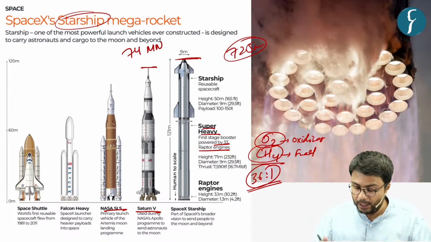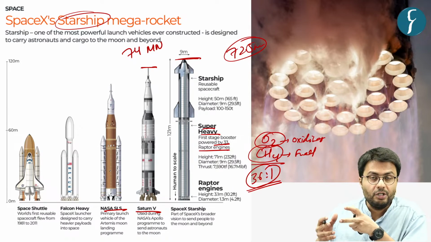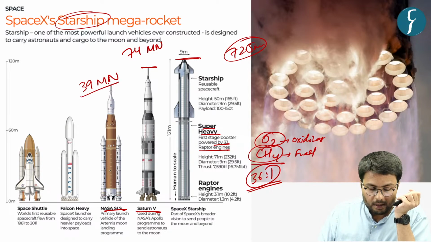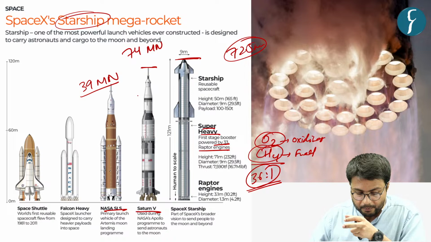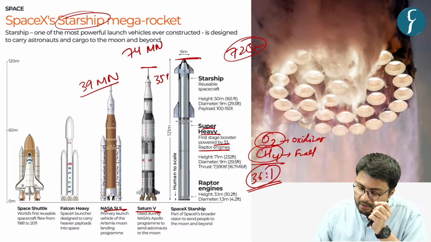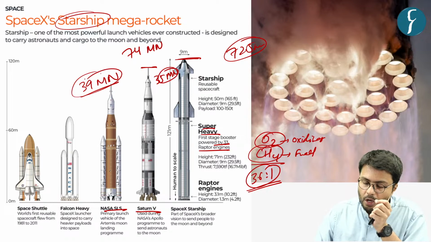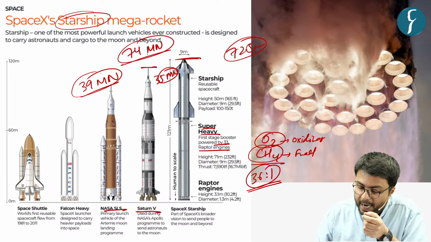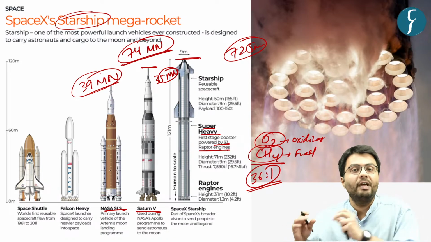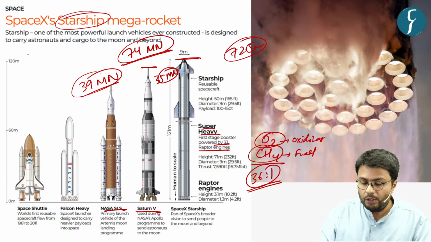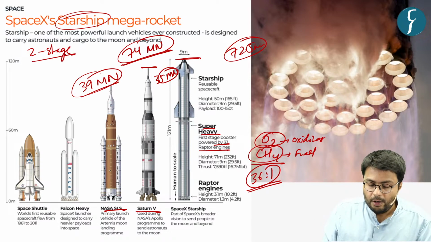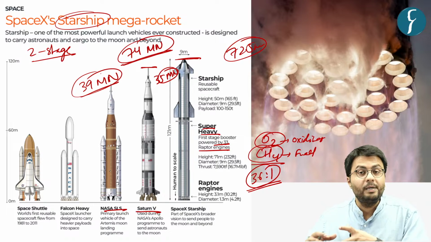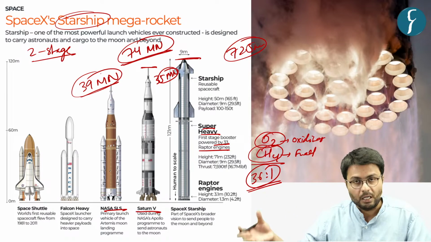To put things in perspective, the Space Launch System, which is used by NASA currently, generates 39 mega newtons of thrust, and the Saturn V rocket generated 35 mega newtons of thrust. So in terms of absolute power, the SpaceX Starship is quite a lot more than that of SLS and Saturn V. This is a two-stage rocket which is used to carry crew and cargo into outer space, and not just outer space but also to other planets such as Moon and Mars.